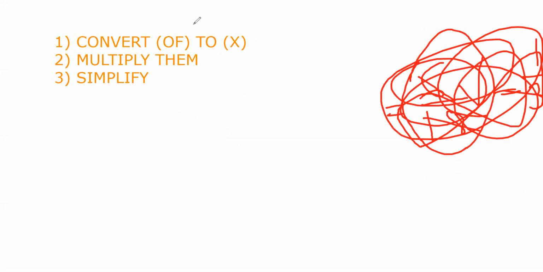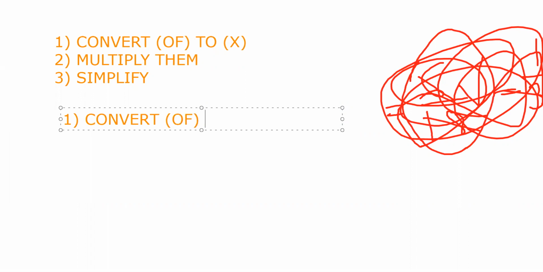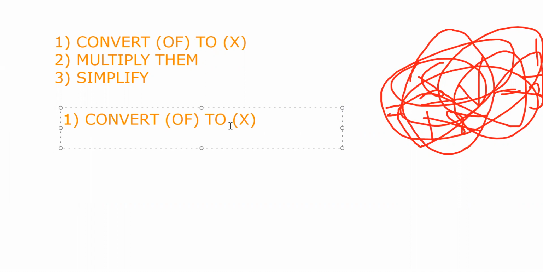And over here, the second concept, let me write the second concept now. The first step is always to convert of into multiplication sign, and when we do that, we have to multiply them. Before multiplying them, simplify them in multiplication only.